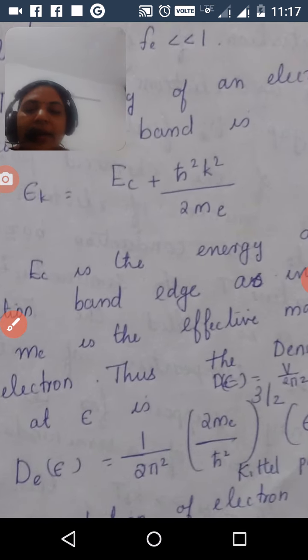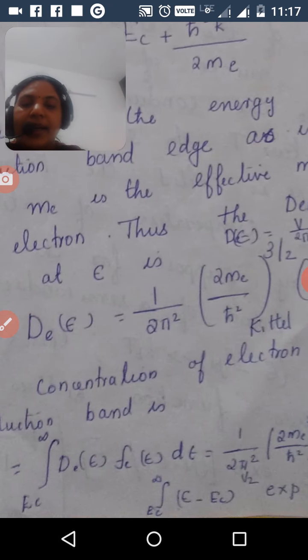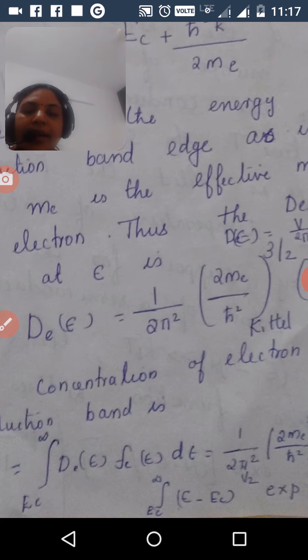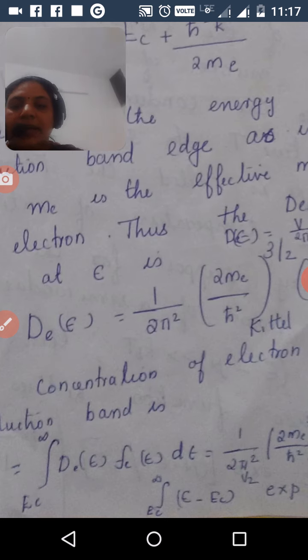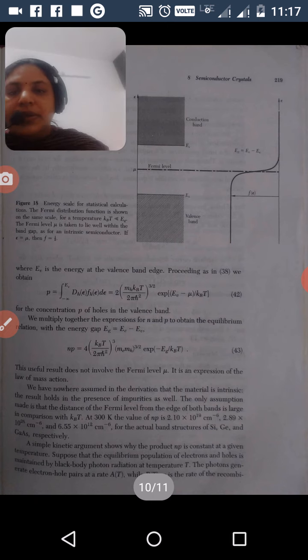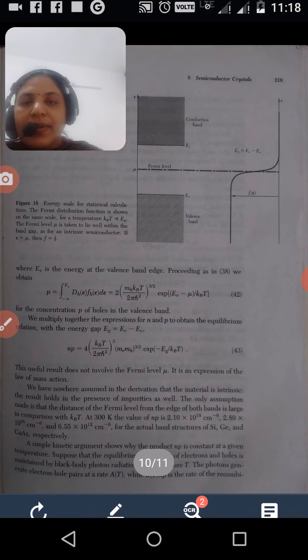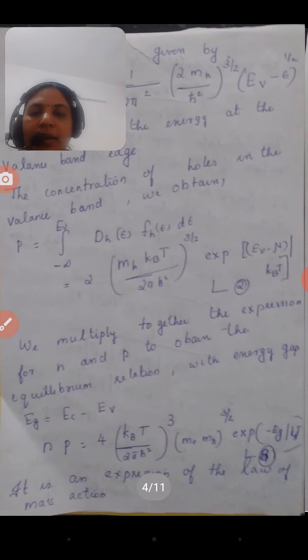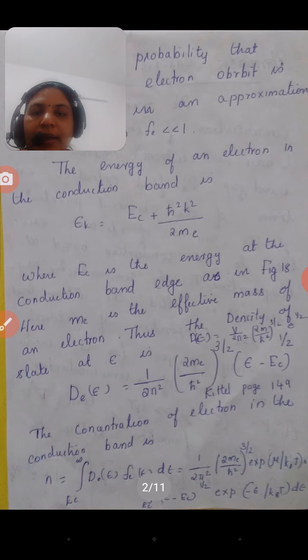The concentration n equals the integral from Ec to infinity of D(E) Fe dE. We multiply the two equations and integrate over this range, from the conduction band edge Ec to infinity.